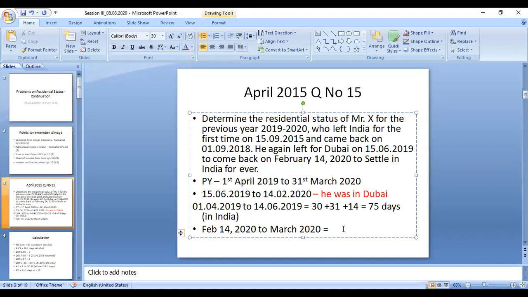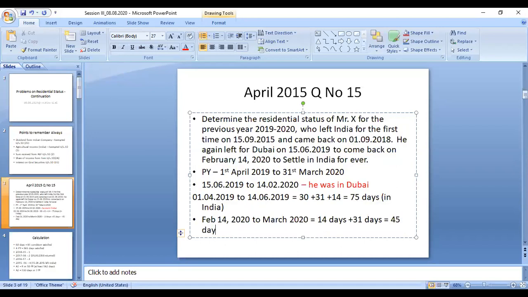So in February, you are staying in India, so 14 days in India in February, plus March 31 days. Put together, 14 plus 31, so 45 days.